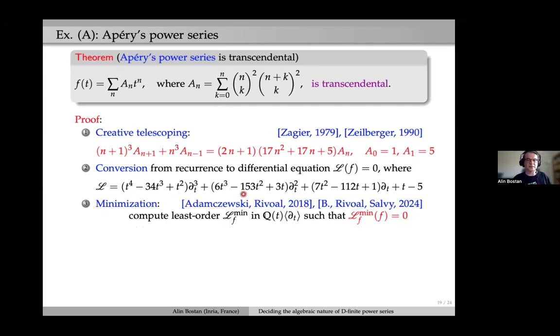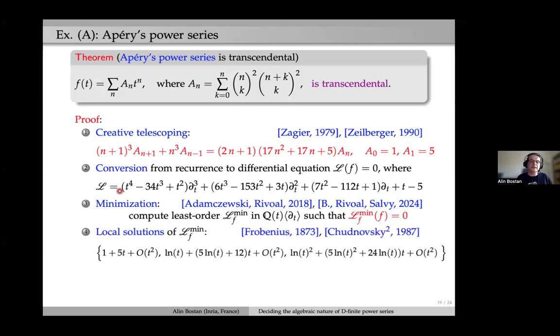In this case, it's precisely the same. It's just a monic version of this. So it's 1 over the leading coefficient times L. And then the last step is just to look at local solutions. This we know how to do, there are algorithms. There's a Frobenius method and efficient algorithms, for instance, by the Chudnovsky brothers.